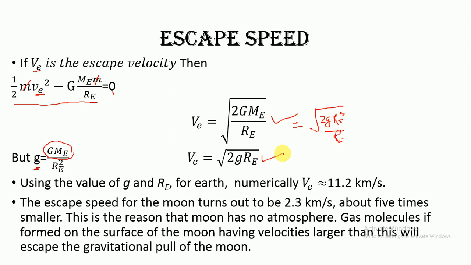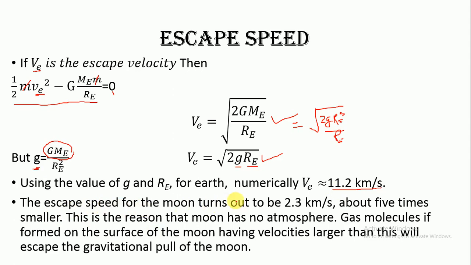Now if you want to substitute or calculate the escape velocity for the Earth, these are two constant values. g, we know that it is 9.8 meter per second square. Re is 6400 kilometer for Earth. When you substitute these constant values in this expression, you will get escape velocity as 11.2 kilometer per second. So this is the minimum velocity which should be given to an object so that the object can go out of the gravitational influence of the Earth.